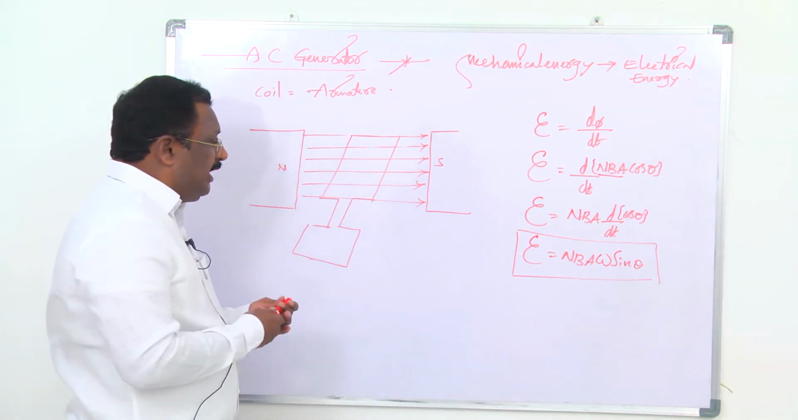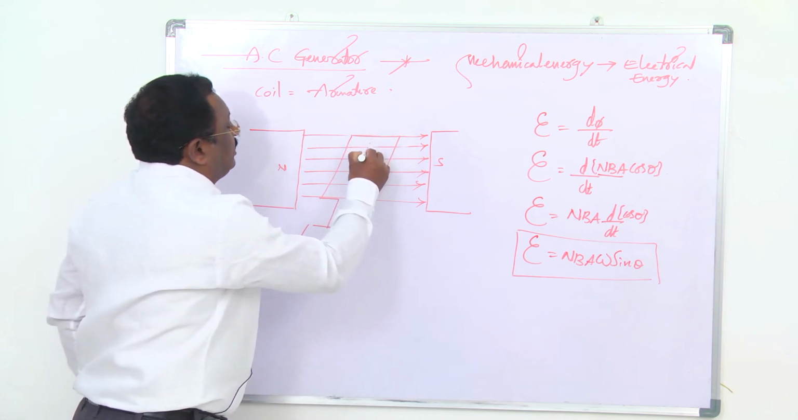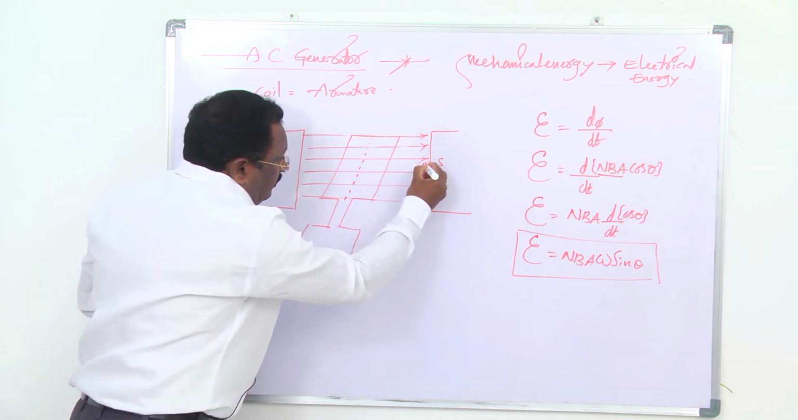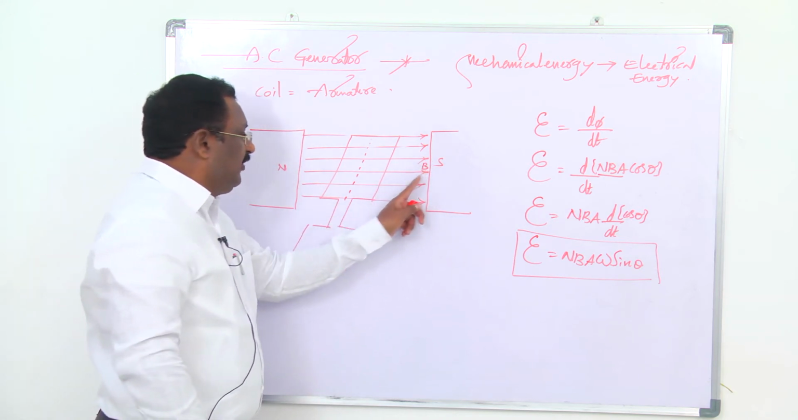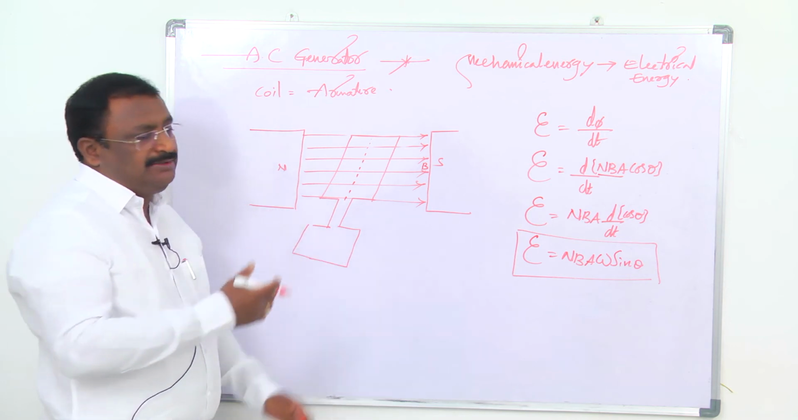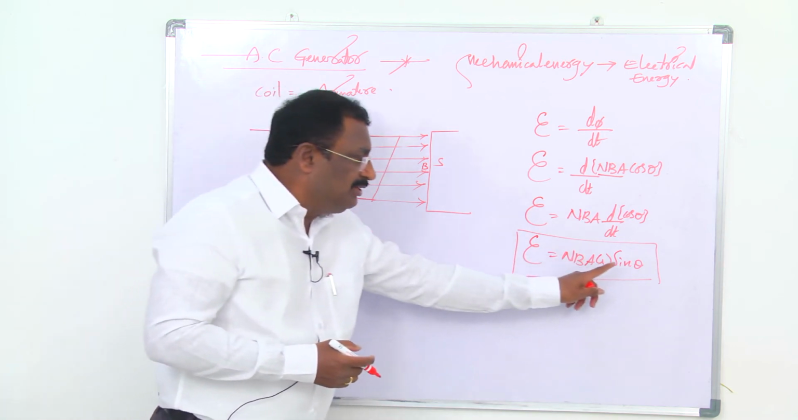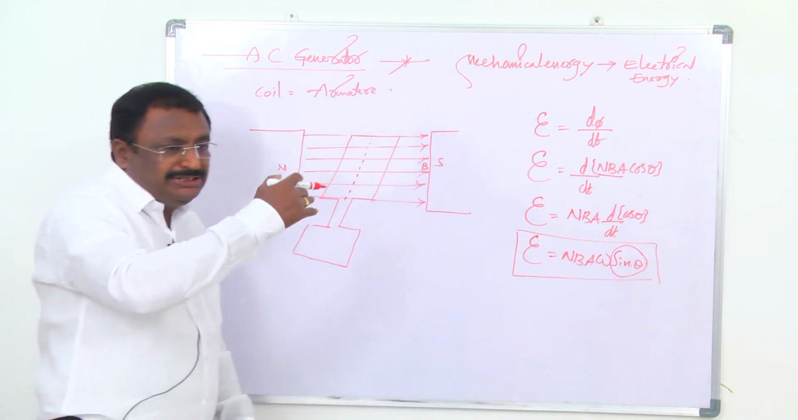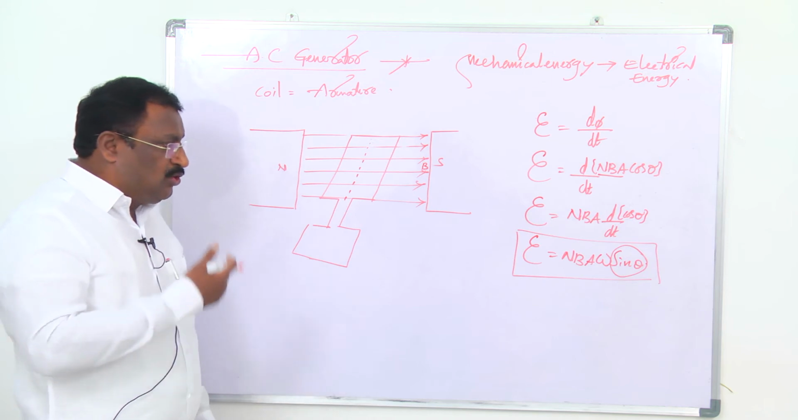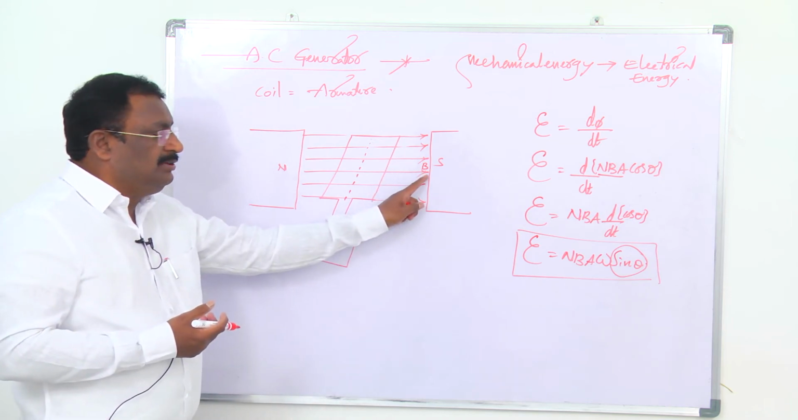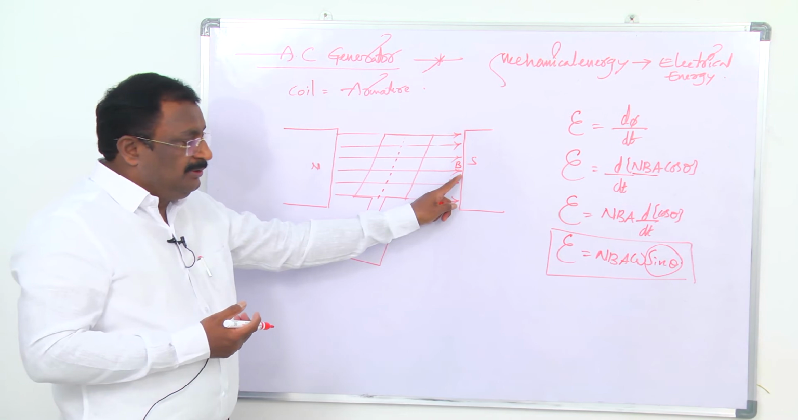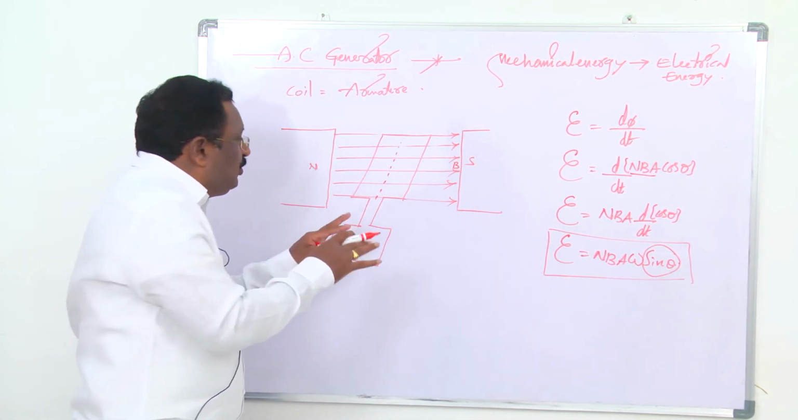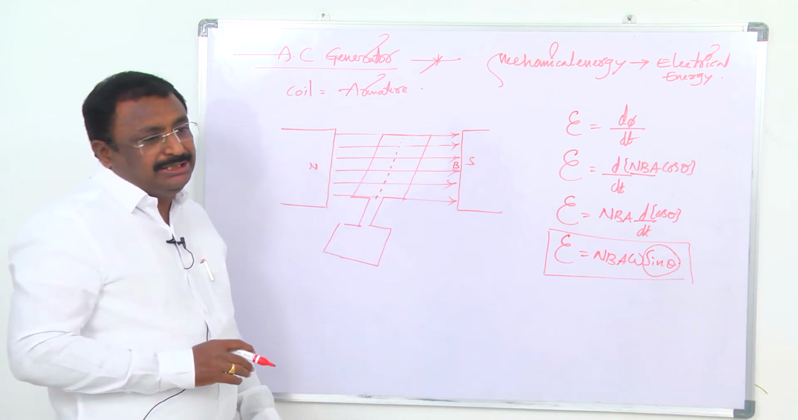Here the coil is rotating like this. This is the axis of rotation. The axis of rotation of the coil is perpendicular to the magnetic field. It also depends upon theta. This is an important factor. When the coil is revolving, the plane of the coil makes some angle with the direction of the magnetic field. Based on this angle, we can understand the nature of the current produced in the AC generator.